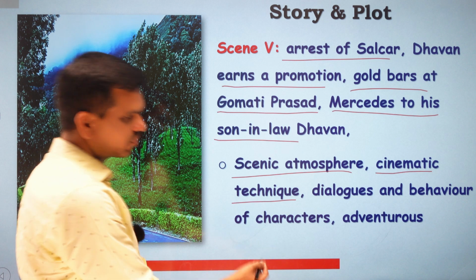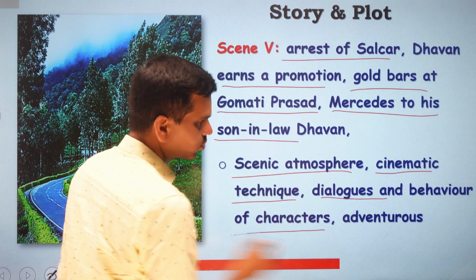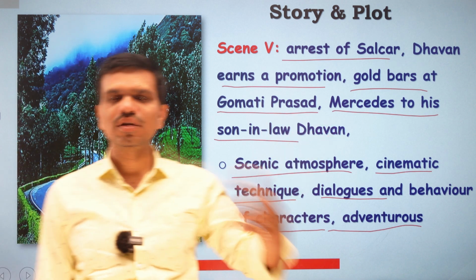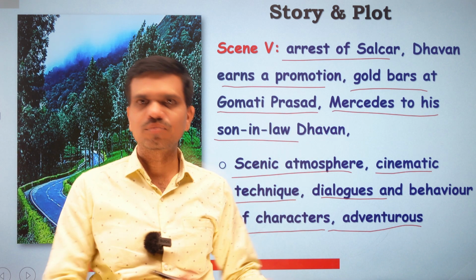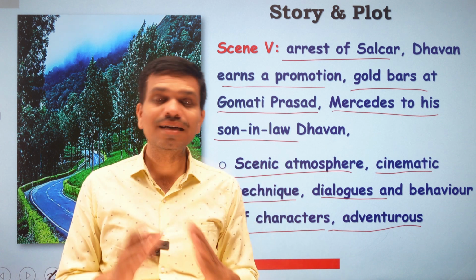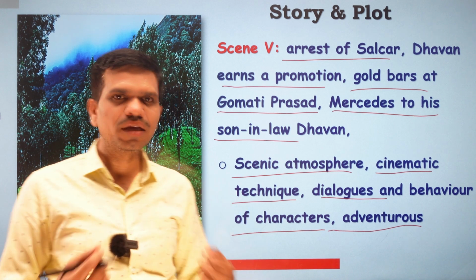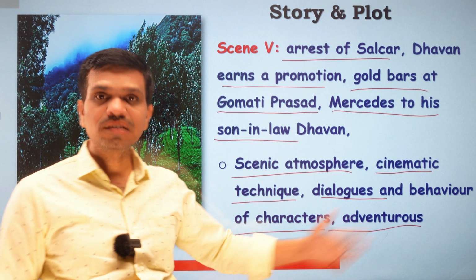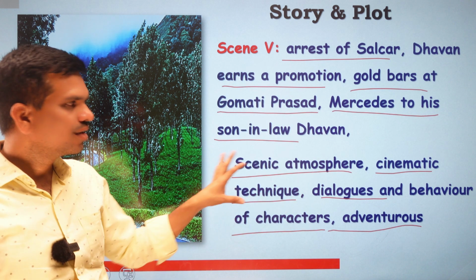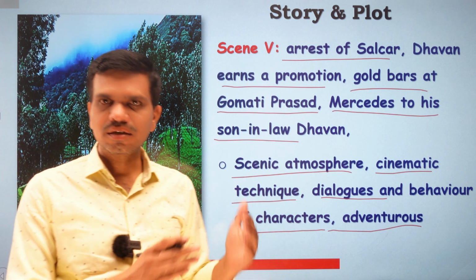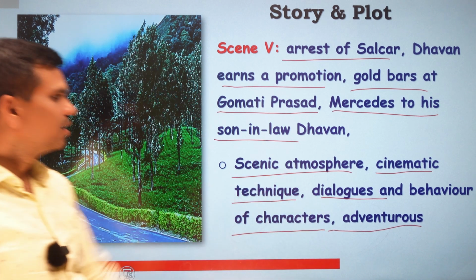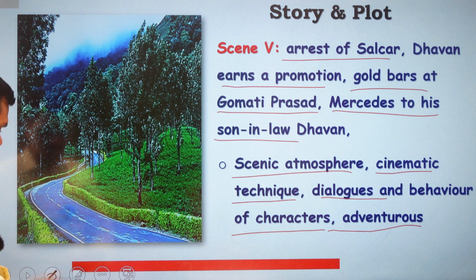Dialogues and behavior of characters we find in the short story, and this is a kind of adventurous short story. If you look at the scene set on the ghats, there Salkar runs with two jackets and 200 gold bars, which is a lot, and there we find it is a kind of adventure made by Salkar, and all these things happen, and this adds to the cinematic atmosphere, the cinematic technique in the short story. So this is the scenic technique used in the short story.